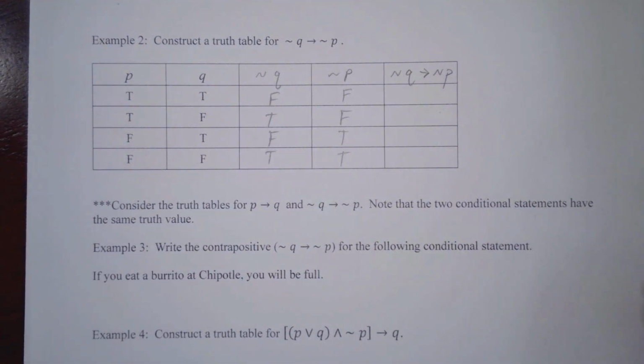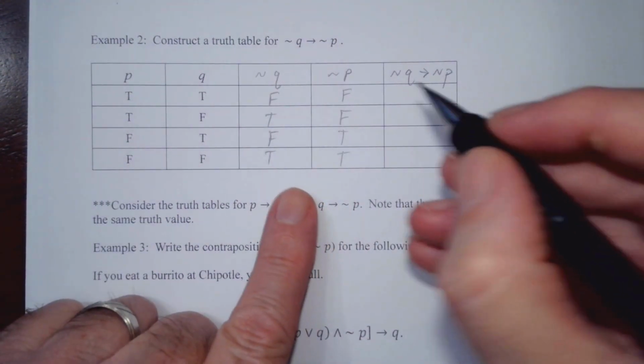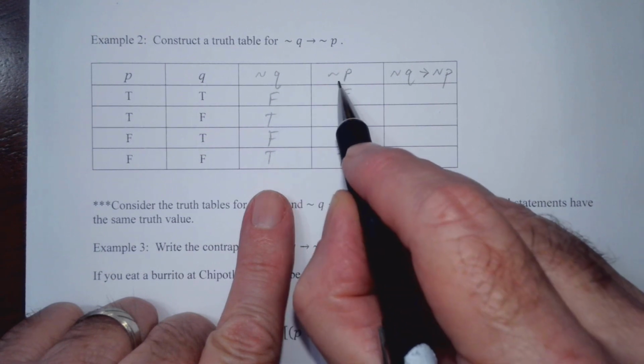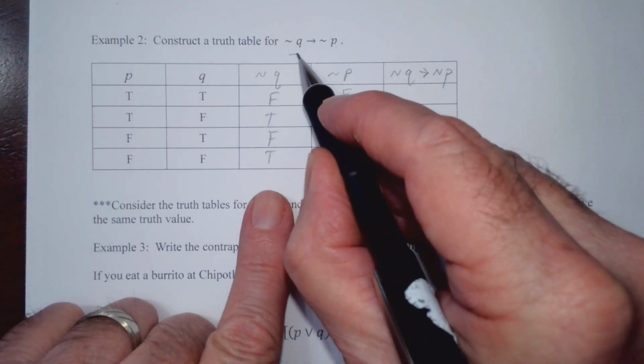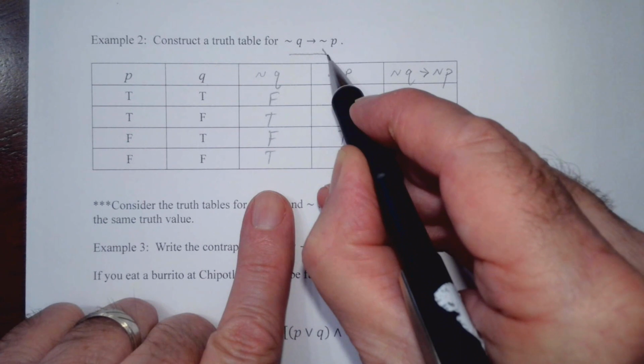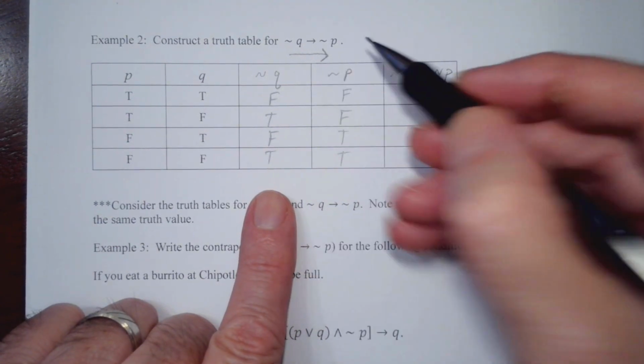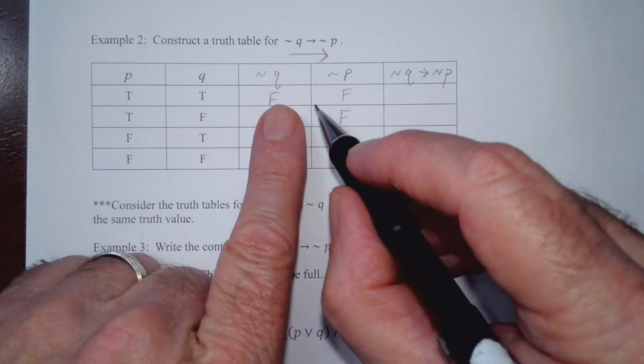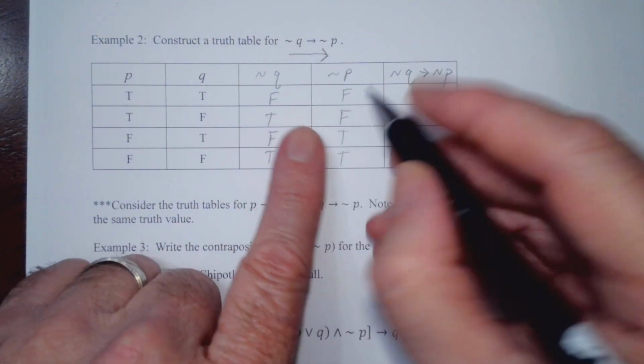All right, so let's go ahead and finish this. We want to know if not Q implies not P. Basically what I like to do is draw the implication arrow here, the if-then arrow. Remember, if we have true, false, then we're false.